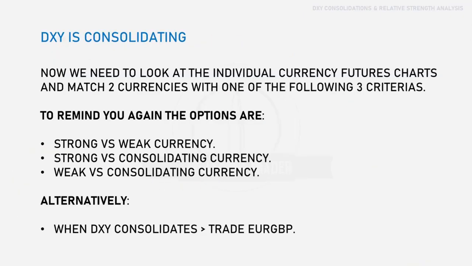So now we see DXY is consolidating. Now we need to look at the individual currency futures charts and match those 2 currencies with one of the following 3 criteria. Now again, to remind you, the options are strong versus a weak currency, strong versus a consolidating currency, and then a weak versus a consolidating currency. And alternatively, when DXY consolidates, we can also trade Euro GBP, right? Because it's a cross which moves when DXY is consolidating.